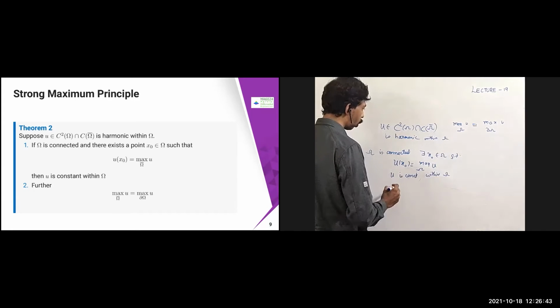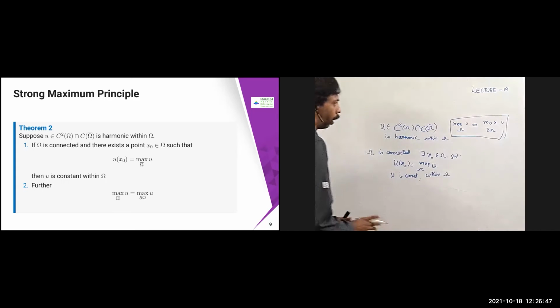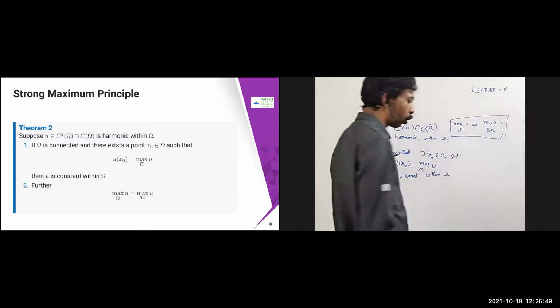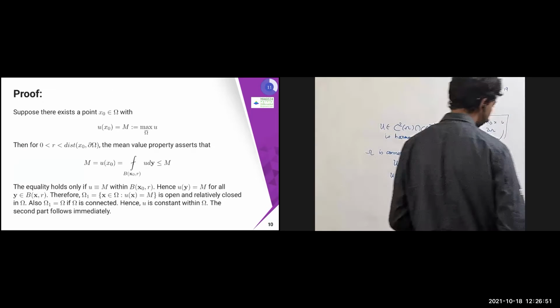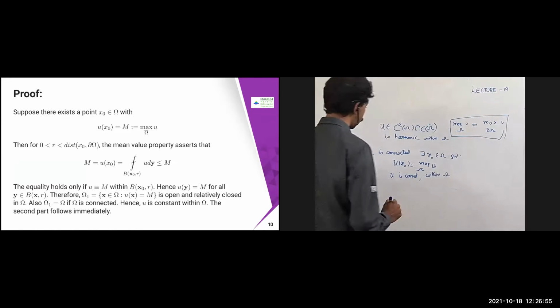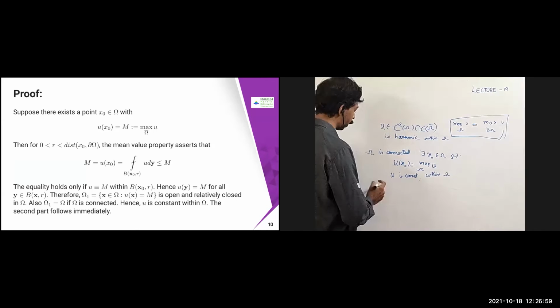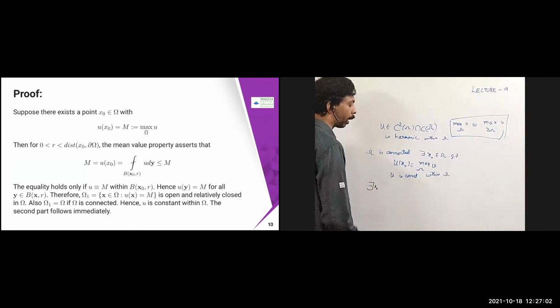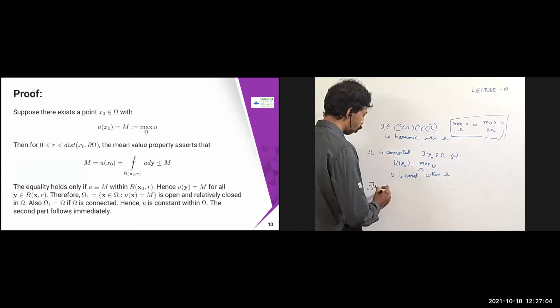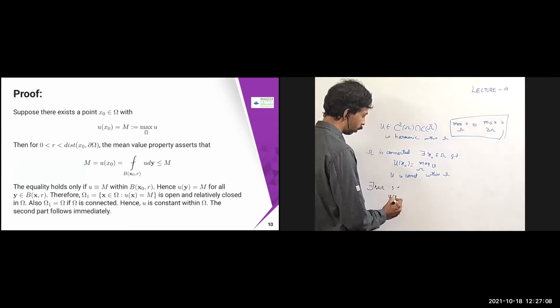Then the second part is going to say that the maximum of U over omega bar equals the maximum of U over omega. So let us prove both of the things. Let us prove the first part. The proof is as follows. Suppose there exists a point x naught in omega,